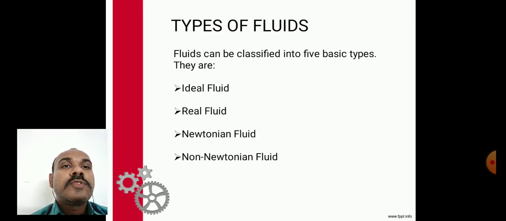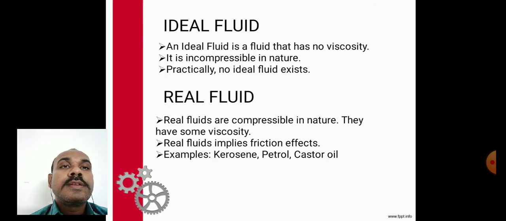Here, types of fluid. The types of fluid are as under: ideal fluid, real fluid, Newtonian fluid, and non-Newtonian fluid. Here, we are discussing the first fluid, ideal fluid. An ideal fluid is a fluid that has no viscosity. It is incompressible in nature. Practically, no ideal fluid exists.